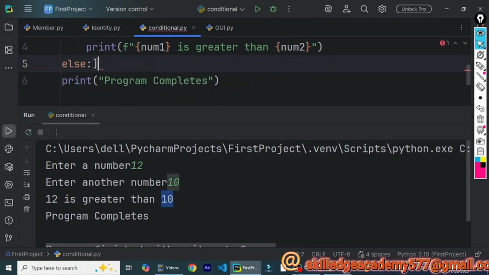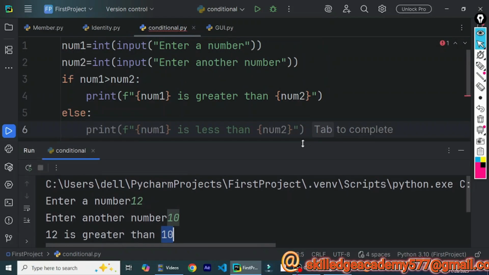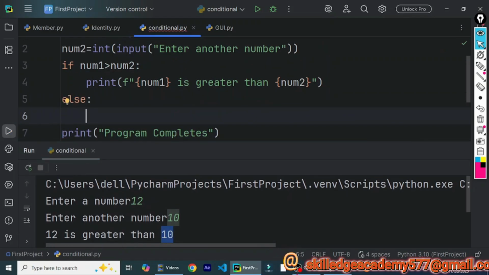As we have said, the else block is defined just after the if block, and if the first number is not more than the second number, the else block will be executed, because the reverse is true. If the first number is not more than the second number, it's known that the second number is more than the first number. So in this case, I will print that num2 is greater than the first number.